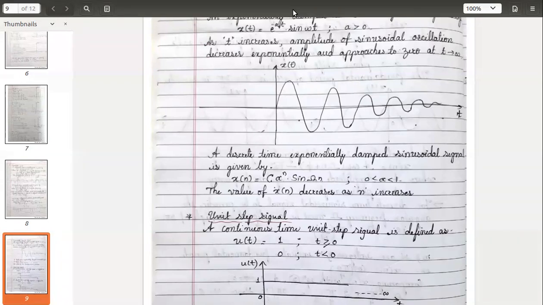In the introductory classes, we saw the significance of a signal, the definition of signal, the definition of system, and how a system is generally defined. Then we went to the broader classification of signals. Then we started with elementary signals. We have covered 4 elementary signals, both continuous time and discrete time. So 4 plus 4, 8 signals. Till the unit step signal, if you have any doubt, please ask me.